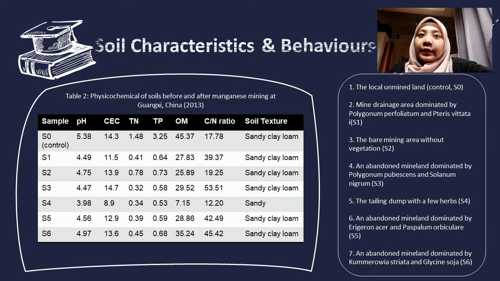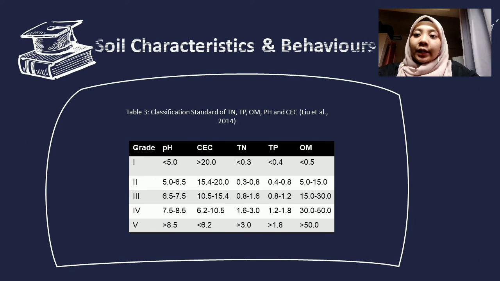Fifth is the tailing dam with few herbs. Sixth is the abandoned mineland dominated by Erigeron, Acer, and Paspalum orbiculae. And 7 is the unabandoned mineland dominated by Cumerovia strata and glycine soja. For table 3, it shows the classification standard of total nitrogen, total phosphorus, organic matters, pH, and cation exchange capacity.